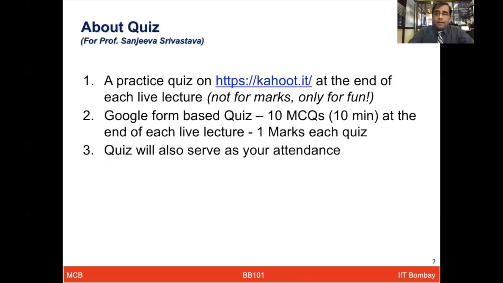And the quiz is going to serve as your attendance as well. Attendance is going to be mandatory, barring any exceptional case which you may have, which you have to inform me about ahead of time. Attendance is going to be mandatory in the course, and the quiz is going to be live. So for every lecture, I will have all of your attendance based on the quiz participation as well, right? So I hope now you are clear with the course modalities.